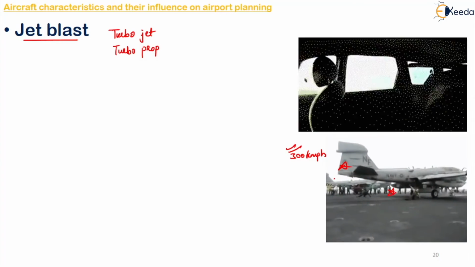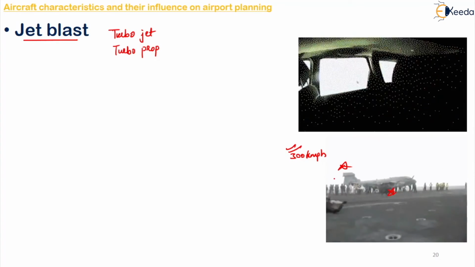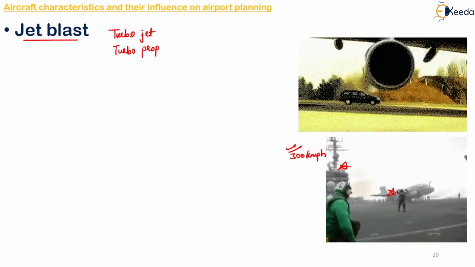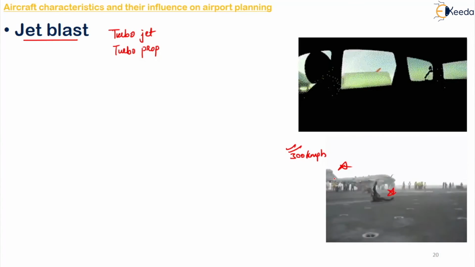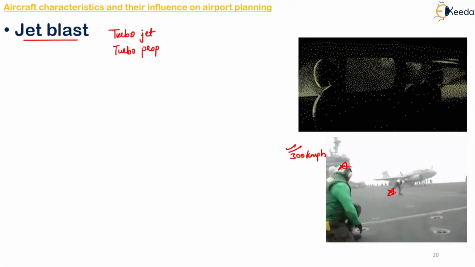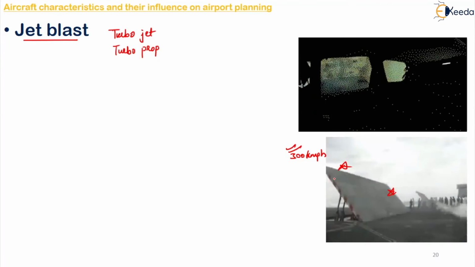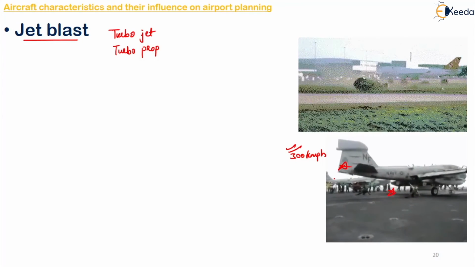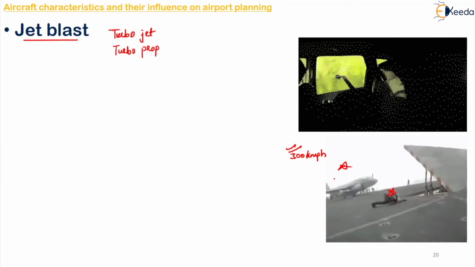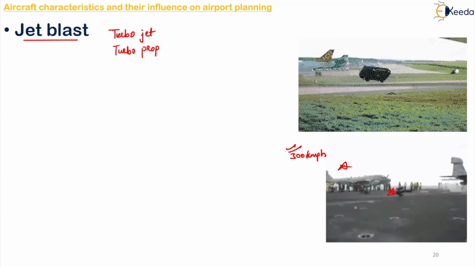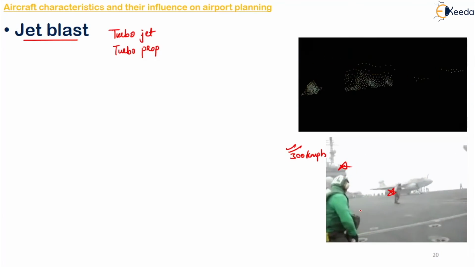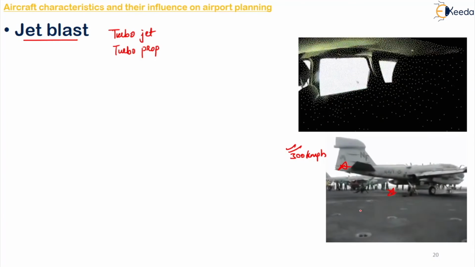For this purpose, several types of blast fences are available, and they serve as an effective measure for deviating this hot jet of air ejected by the engine onto a particular place. It is desirable to provide a cement concrete pavement to resist this effect of jets. There is a tendency that the bitumen will melt because of the high temperature or the speed of the air jet.